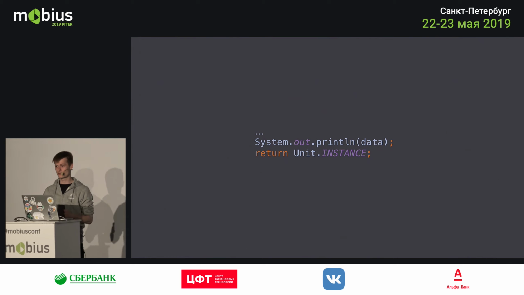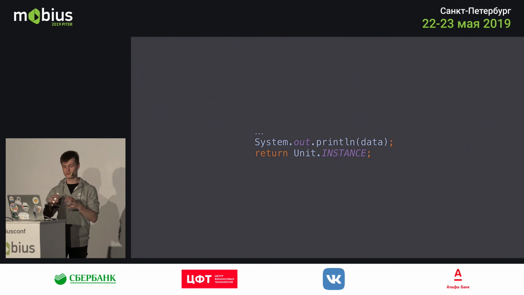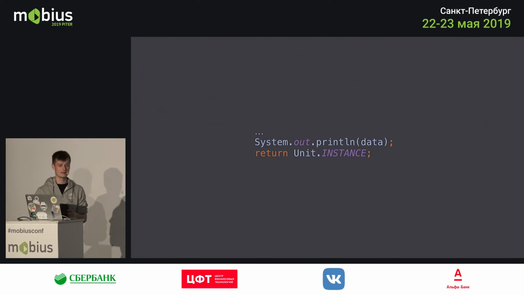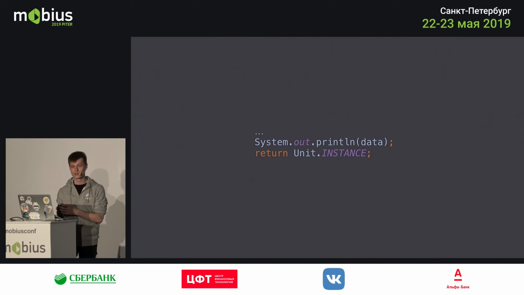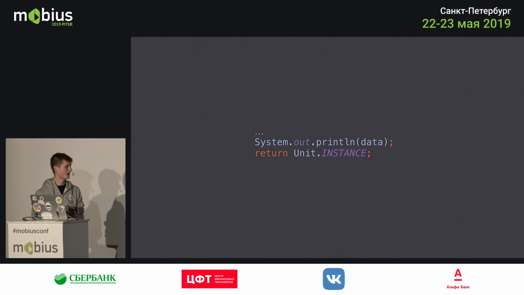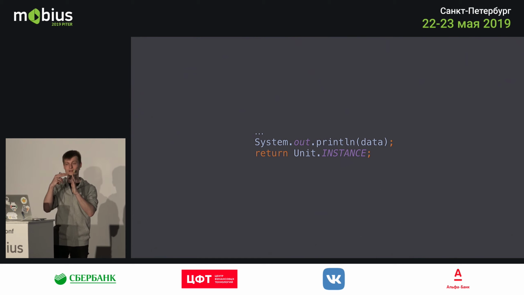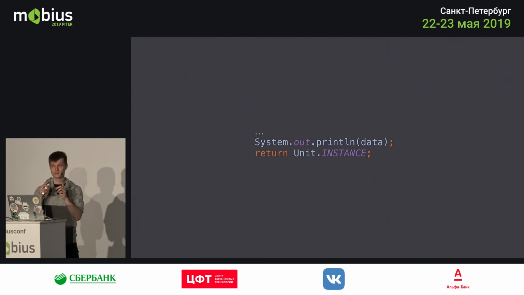So you can think of the continuation and the suspending functions like a state machine. It has different states for every single suspension function call in the function. And every single time you reach another suspension function call, you change the state of the state machine. And then it moves on to the rest of the code. So basically, it takes one single execution flow, one single stack entry, and it splits it up into different execution flows, like different branches. And then it just picks the branch it needs to go to.